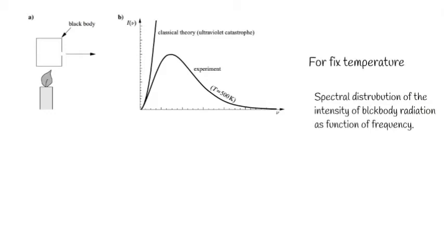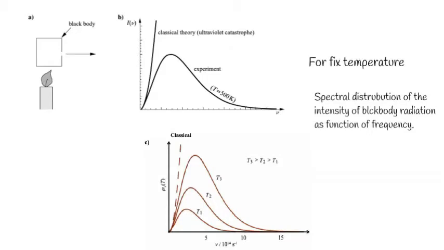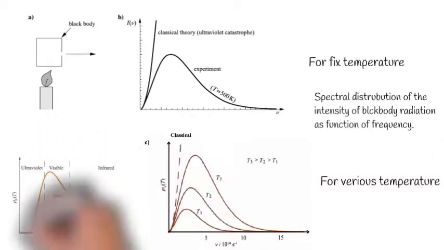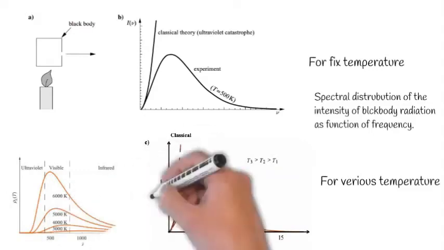Moreover, as temperature increases, the wavelength at which most of the light is emitted shifts towards the blue region of the spectrum. Here, figure C shows the variation of the intensity of radiation with the wavelength at three different temperatures.